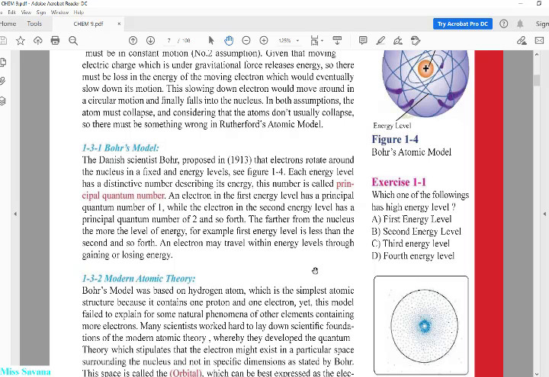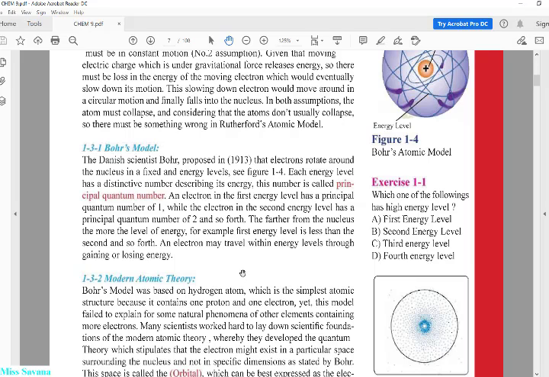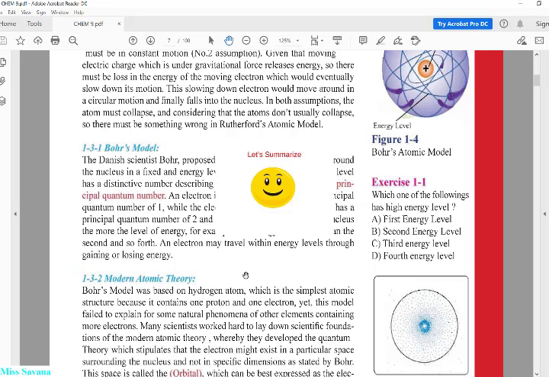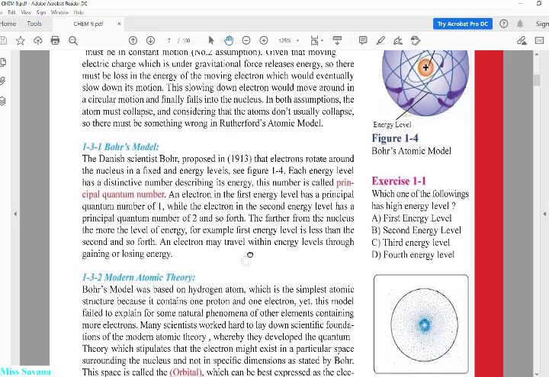How an electron travels between one energy level to another is by gaining and losing energy. Okay, and also what is Bohr model? If you want to summarize Bohr model, the electrons rotate around the nucleus in a fixed energy level. This is number one. And number two, each energy level has a distinctive number describing its energy. We call it the principal quantum number. Okay, this is the Bohr model.